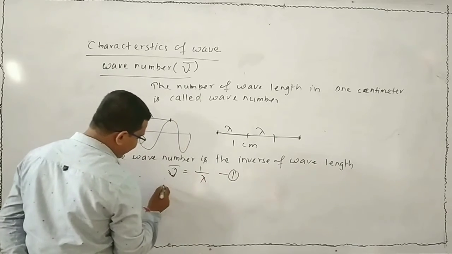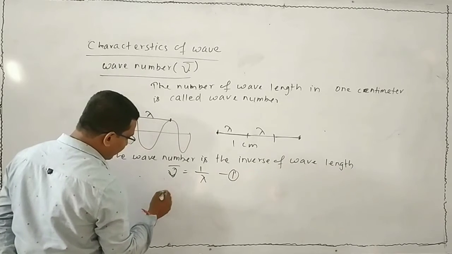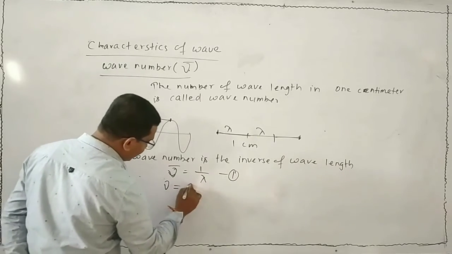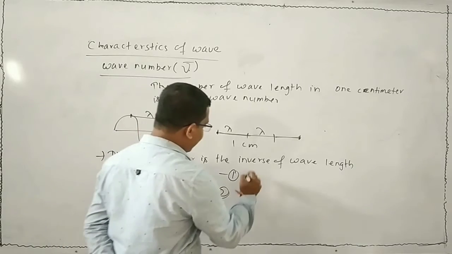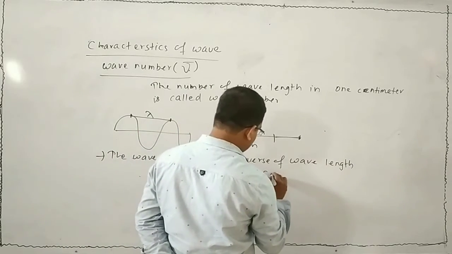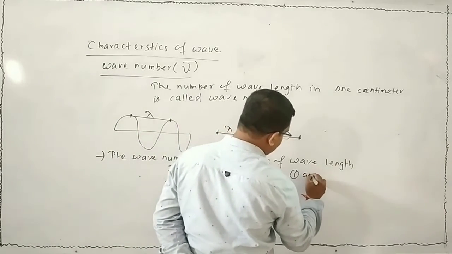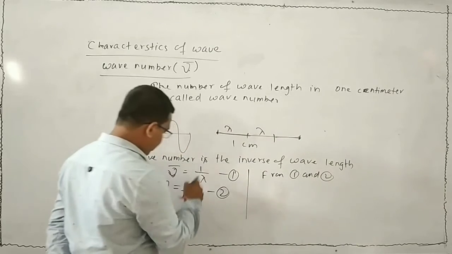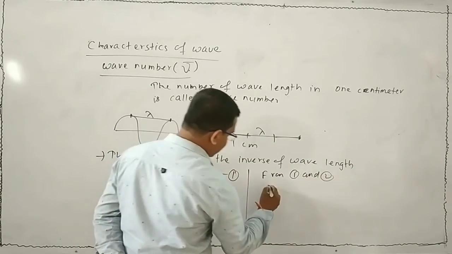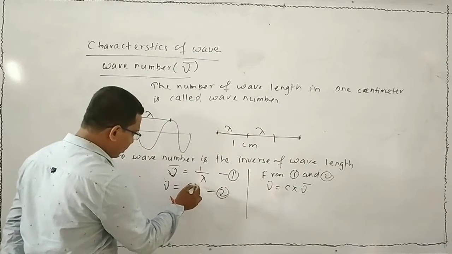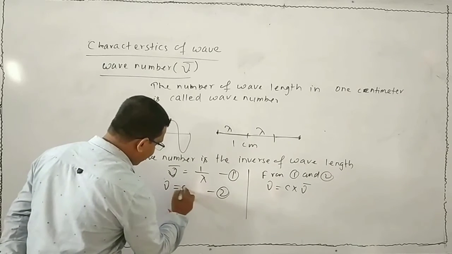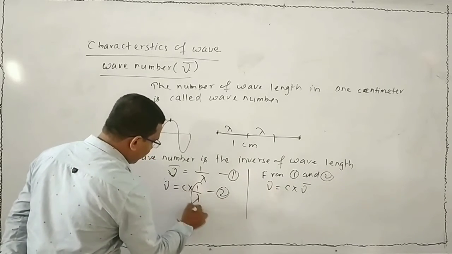Again, we know that mu is equal to c by lambda. This is equation 2. From equations 1 and 2, we can put this value here. That means mu is equal to c into 1 by lambda, and 1 by lambda is mu bar.